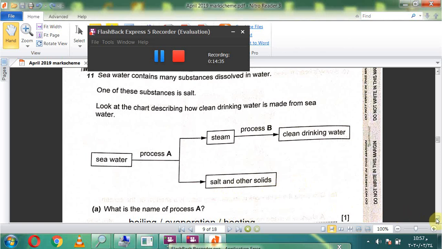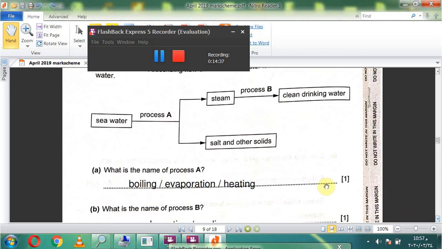A. What is the name of process A? Process A, okay, the boiling process or evaporation process, or heating for water to become steam.